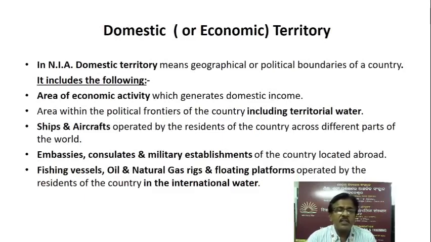The first concept is domestic or economic territory. In National Income Accounting, NIA, domestic territory means the geographical or political boundaries of a country.